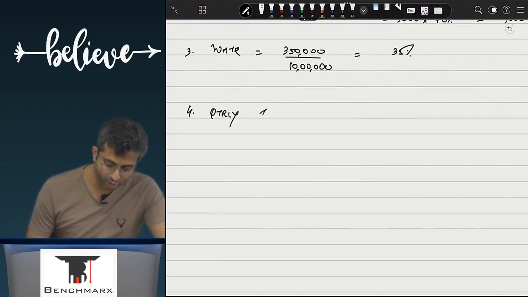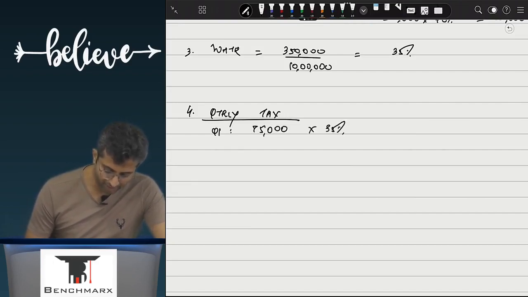The question says calculate the quarterly tax. So if I sit to calculate the quarterly tax in Q1, how much is the income? 75,000 into 35%. In Q2, 2 lakh 50 into what?